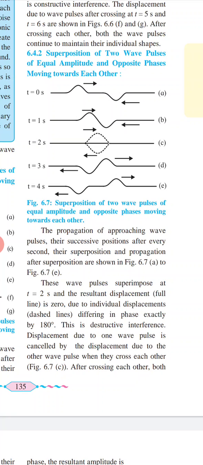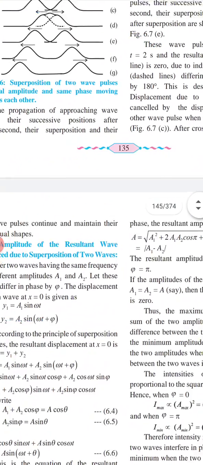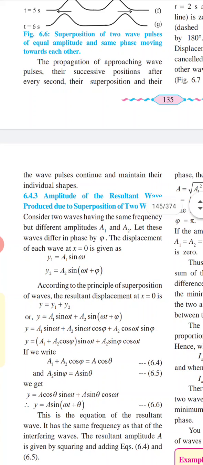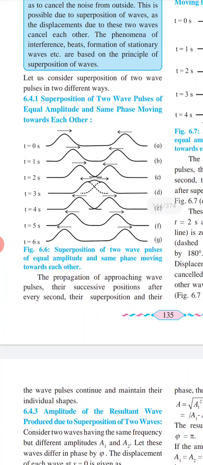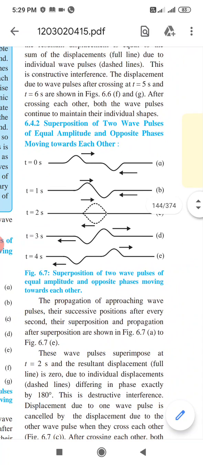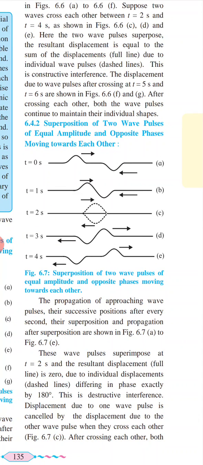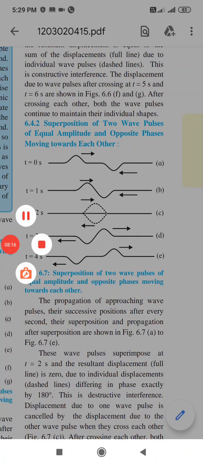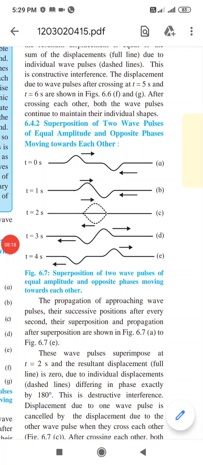After crossing each other, both the wave pulses continue and maintain their individual shapes. So that is nothing but the superposition of waves. In this first figure 6.6, we can say this is constructive interference, and this other one is destructive interference. So in short, in constructive interference, crest overlaps crest,